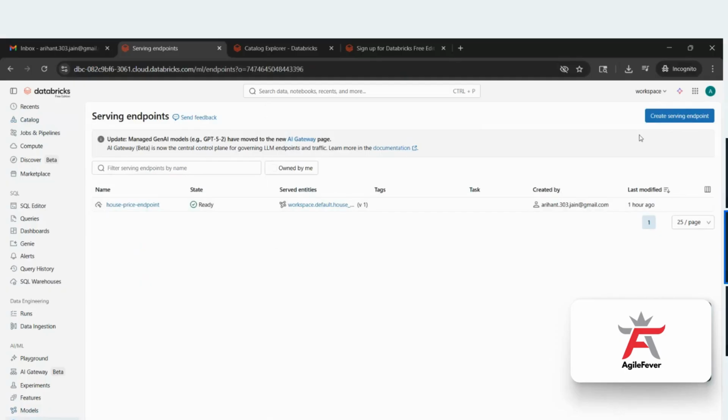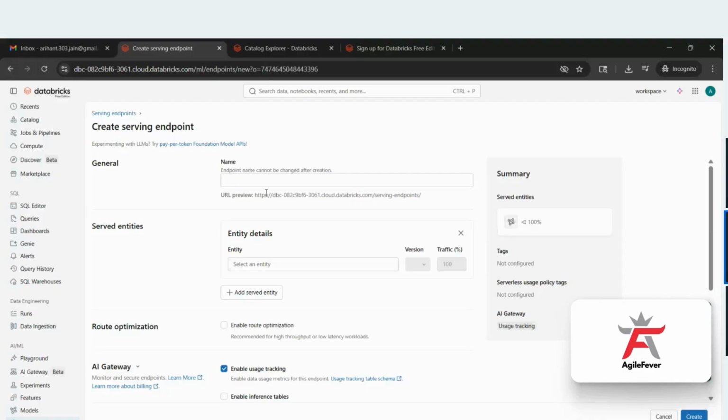And here you will see create serving endpoint. It is showing by default because I have already created it. But in your case, click on create serving endpoint, and here you have to give those details. You will give the model name, the model you have created, which you will get from the models. Basically, the location of the model where that model is stored.